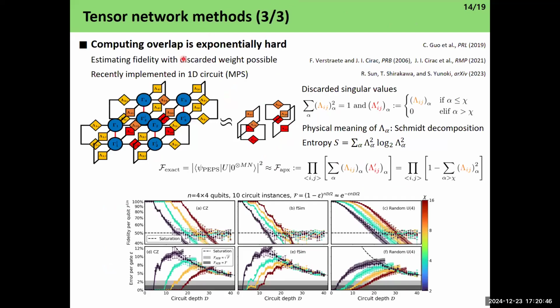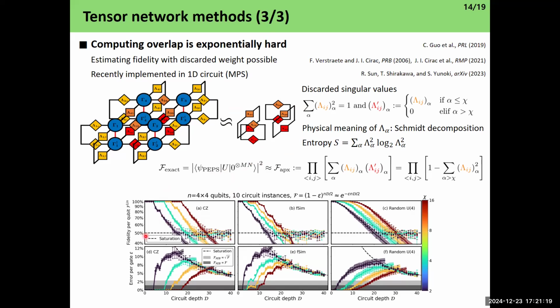So afterwards, we developed tensor network methods to approximately compute the fidelity. Since it's a simulation, we can develop methods that can approximately calculate the fidelity. We also use Vidal gauge conditions here and only contract down the discarded singular values of the lambda tensors. We compared against the exact fidelities, where these dotted error bars are exact fidelities, and the shaded areas are approximate fidelities computed by tensor network algorithms.